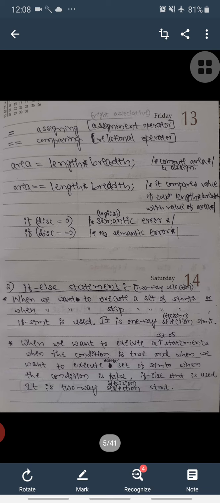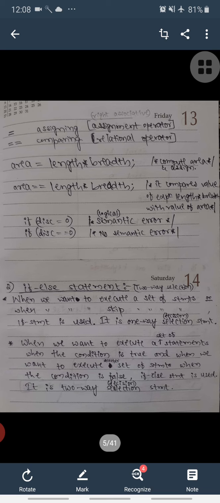The difference between these two operators we are going to see now. See, this assignment operator, the equal mark, its purpose is for assigning values to variables, and it is called the assignment operator, and it has associativity from right to left. Because of that, whatever the RHS value is, it will always be assigned to the variable which is written at the left side of this assignment operator.